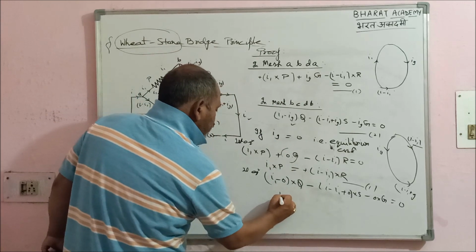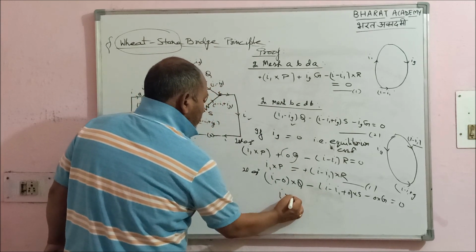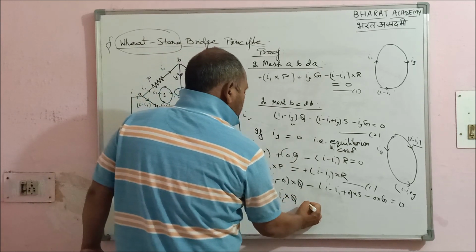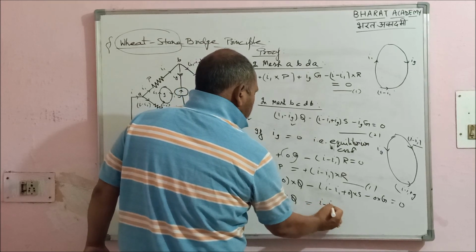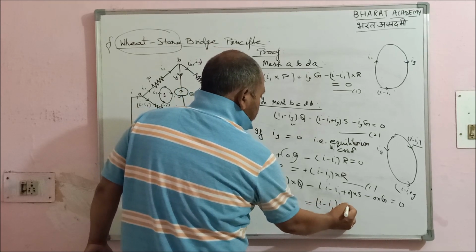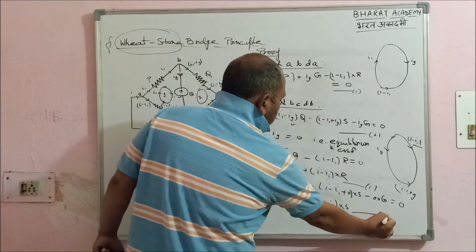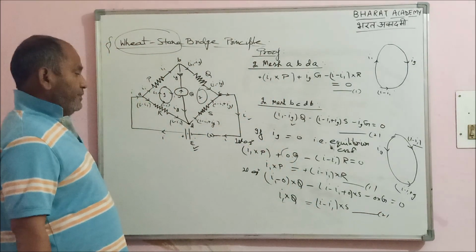So what is left? It will be I1 into Q equal to (I minus I1) into S. This will be the improvised form of the second equation.